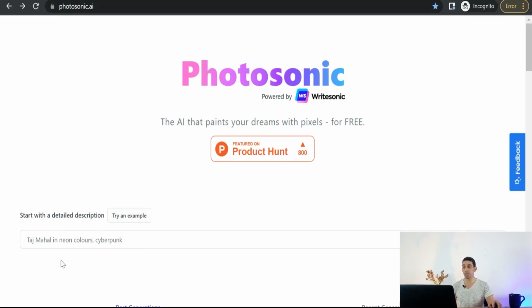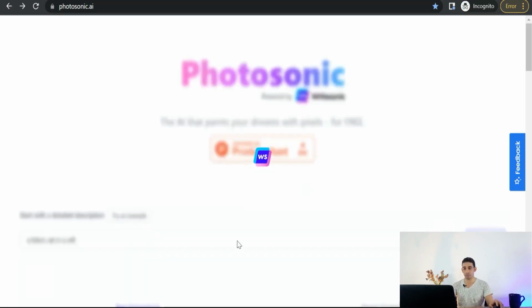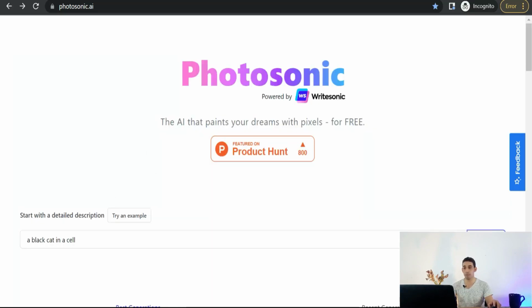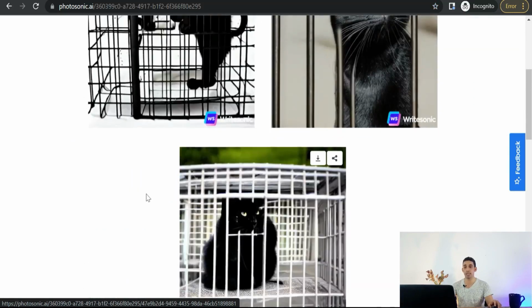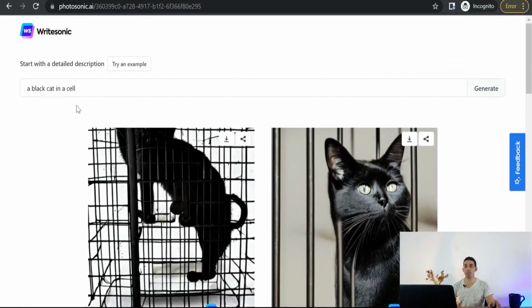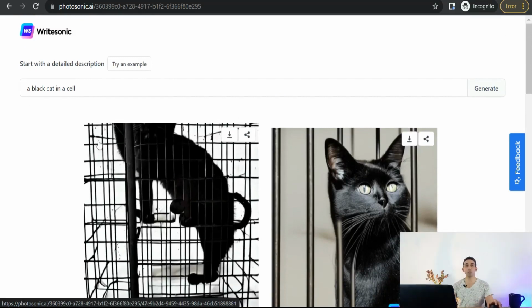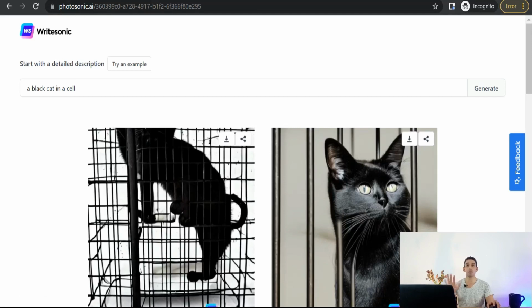For example, we can type here something like black cat in a cell. And now click over this button, generate, and in just a few seconds, Phototonic.ai gives you an art according to your words. As you see, a black cat in a cell. And for sure you can type here more description of your idea or your dream to create your art. So the first website for today is Phototonic.ai that you can use for free. And now let's move to the next website for today. That is